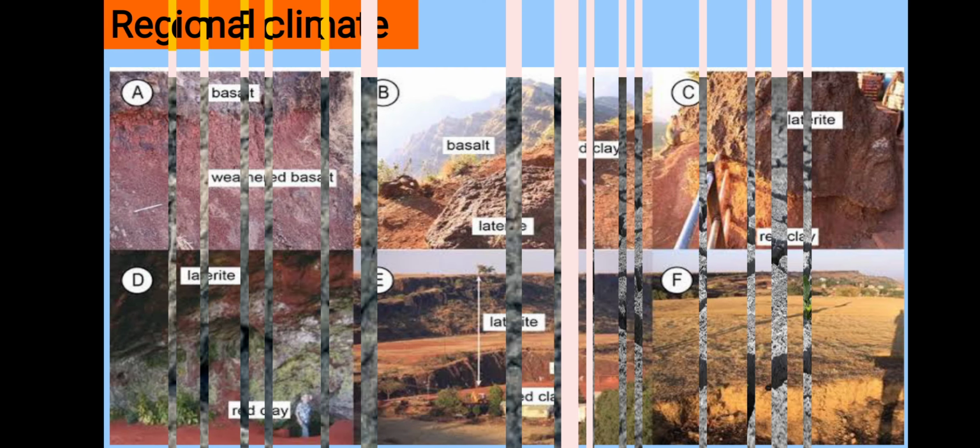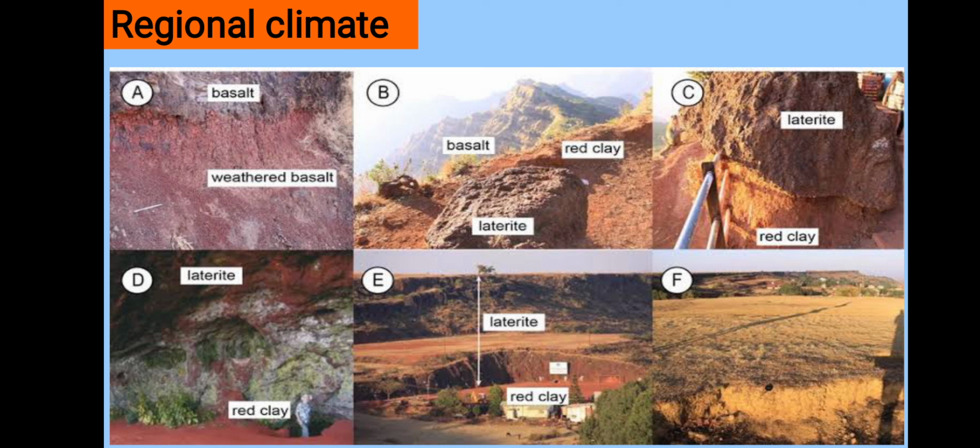Now the second one, regional climate. This is the second important factor for the formation of a soil. Weathering of a rock is the first step of soil formation. Weathering of rock depends upon the climate. The climate decides the intensity of weathering. Due to this, one type of rock gives different types of soil.